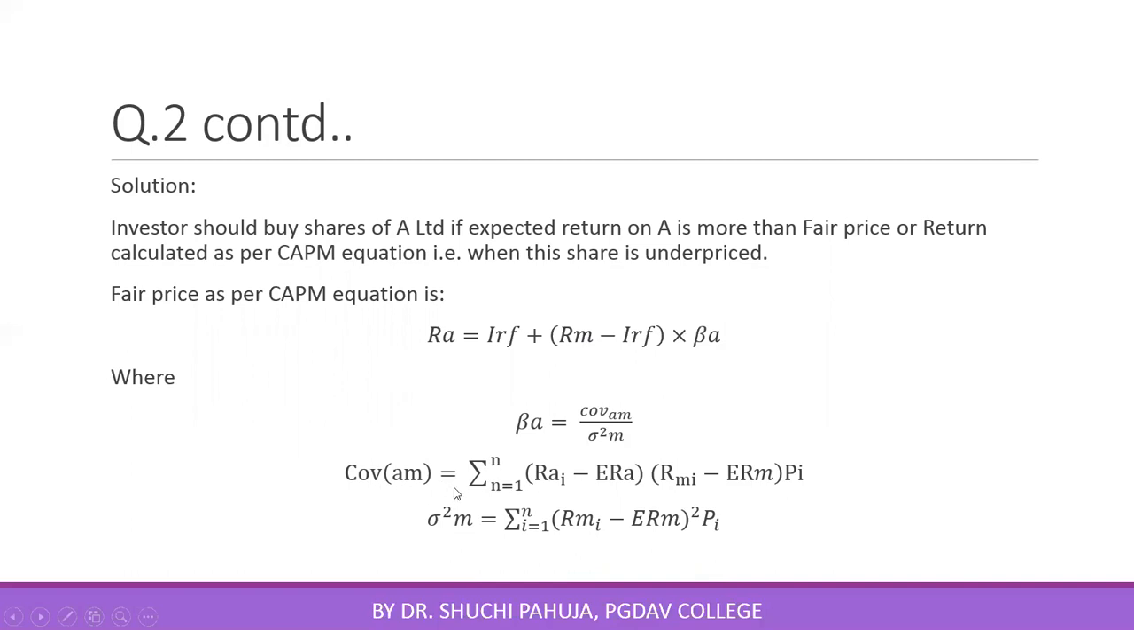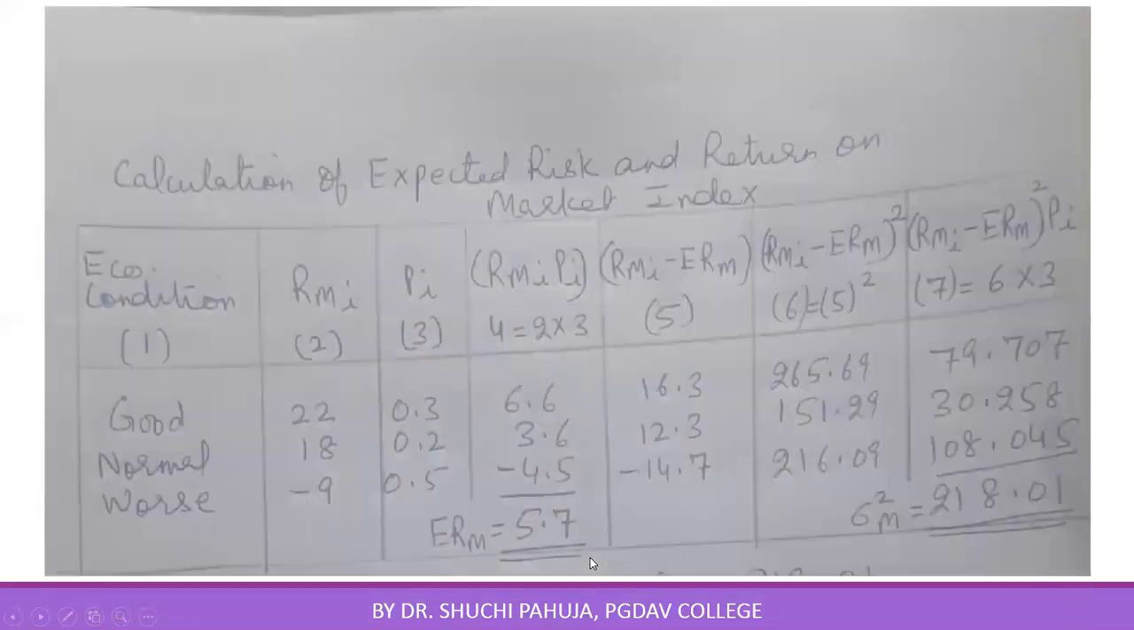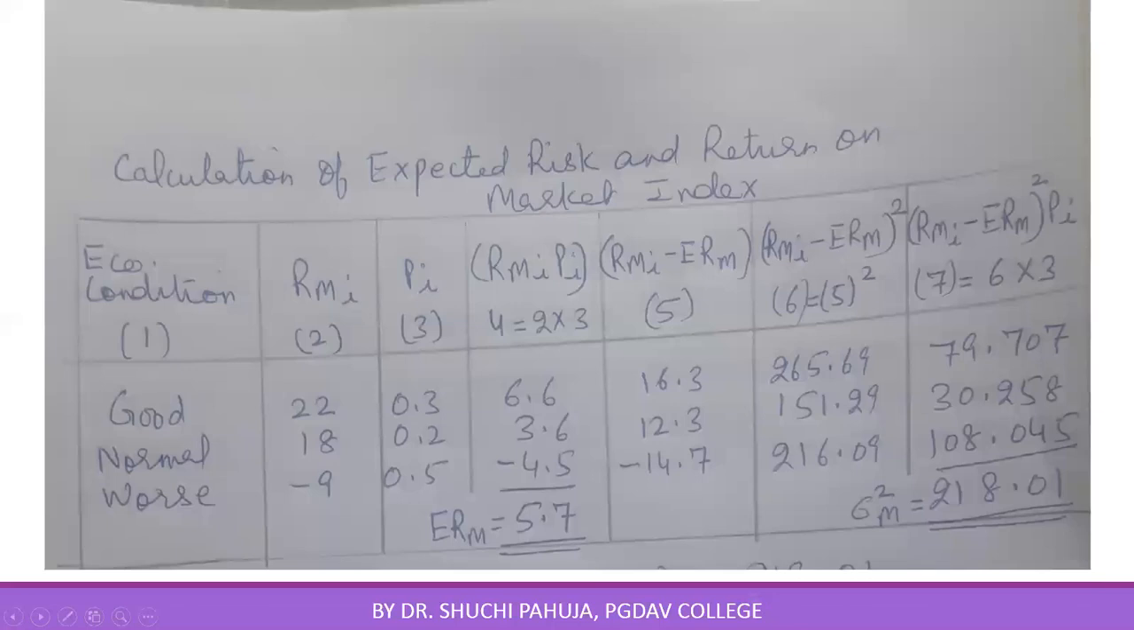Covariance AM in case of expected return series can be calculated using this formula. This we did in the chapter portfolio risk and return. And variance of market portfolio in case of expected return series can be calculated using this formula. This we did in risk and return chapter also, and then portfolio risk and return. Now start with calculation of expected return and risk on market index.